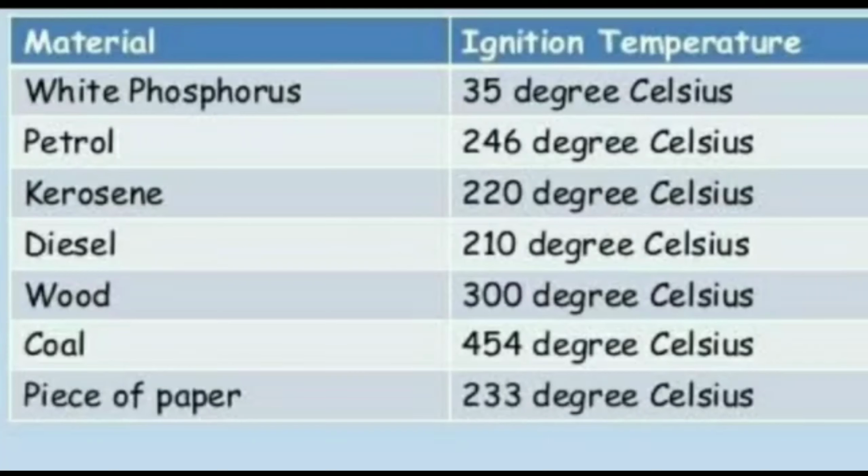The substances which have very low ignition temperature and easily catch fire with a flame are called inflammable substances. For example, petrol, alcohol, LPG, CNG. These are all inflammable substances which have very low ignition temperature. While there are a few substances which have high ignition temperature, like coal, charcoal, log of wood, cow dung. These substances have high ignition temperature and therefore catch fire with difficulty.